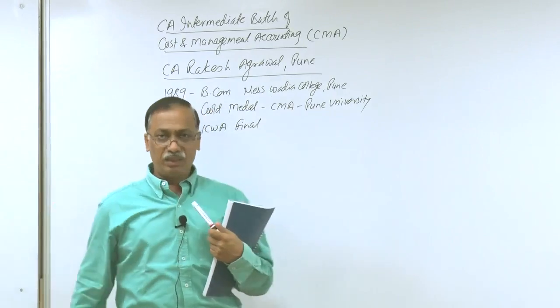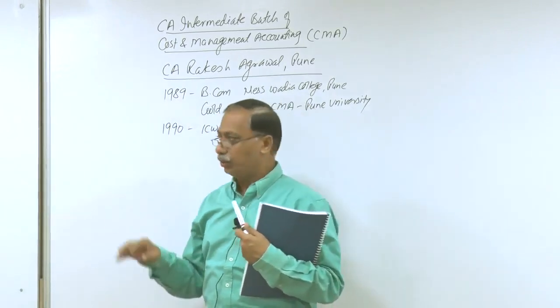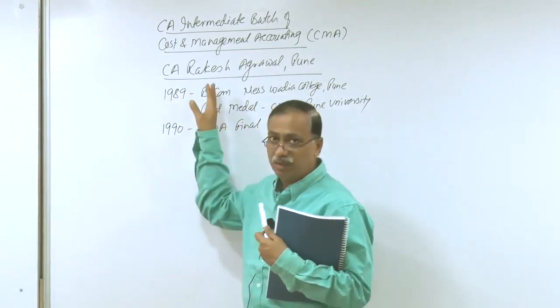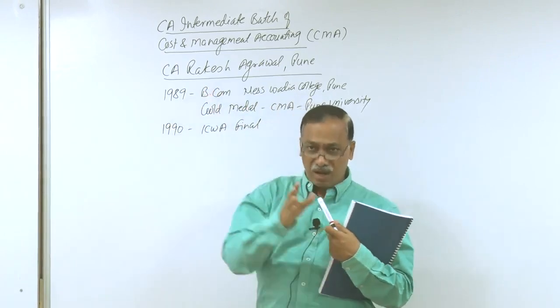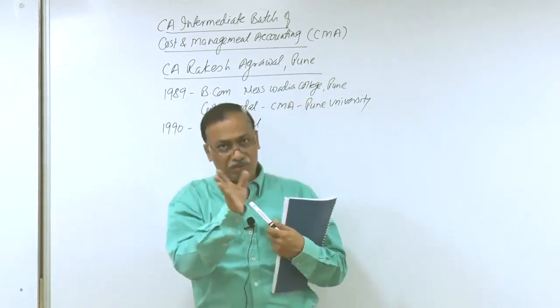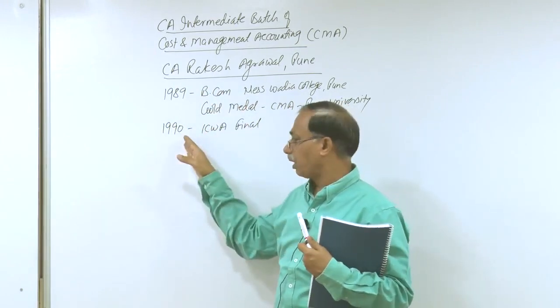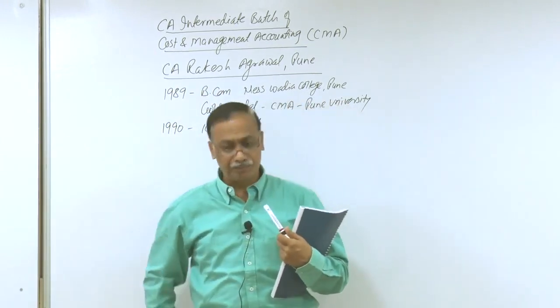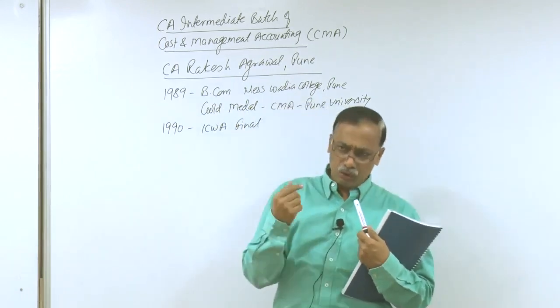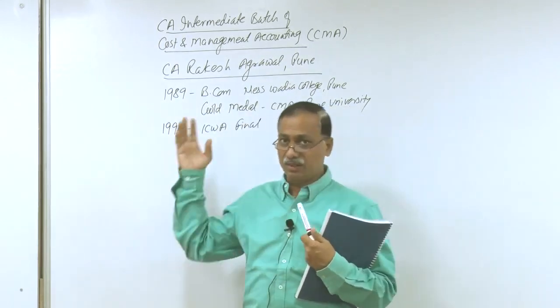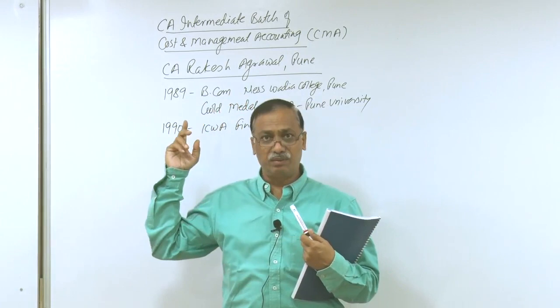In our days, lot many students used to do ICWA courses along with graduation after 12th route. So, after 12th, I started pursuing ICWA along with my graduation, and I could complete in the year 1990. Now, you may be wondering why I did not start doing CA along with graduation.